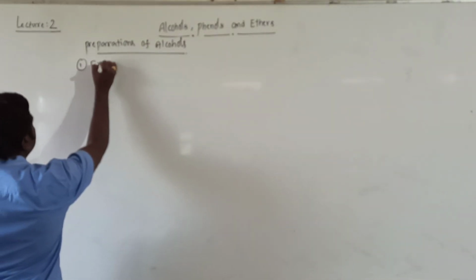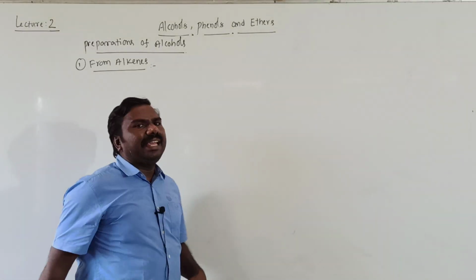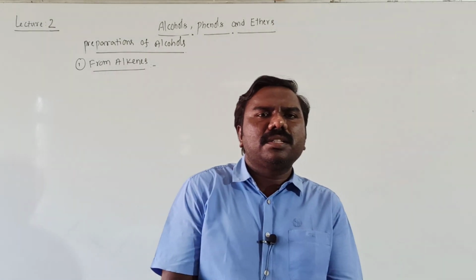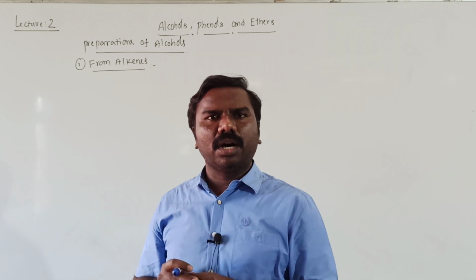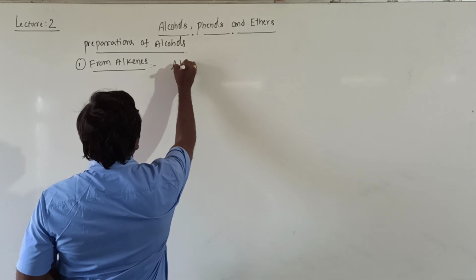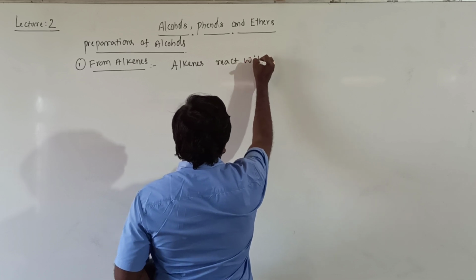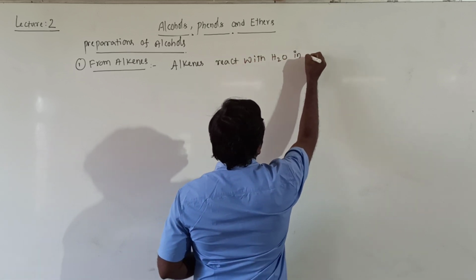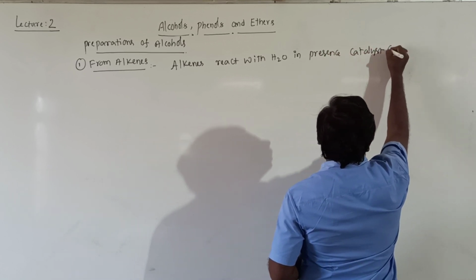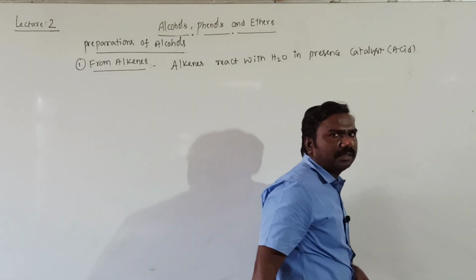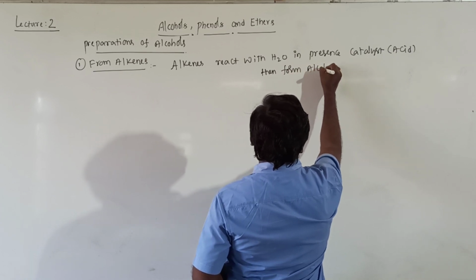From alkenes. Alkenes on hydration, it means alkenes react with water in presence of a catalyst, then form alcohols, right? Alkenes react with water in presence of a catalyst. The catalyst is an acid, H plus ion, then form alcohol.